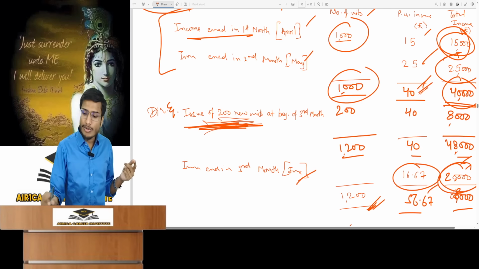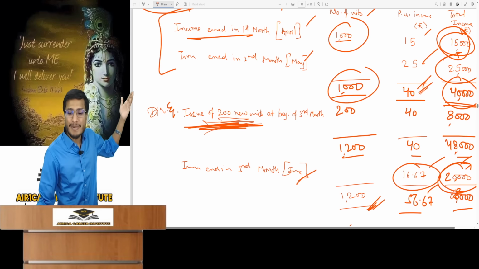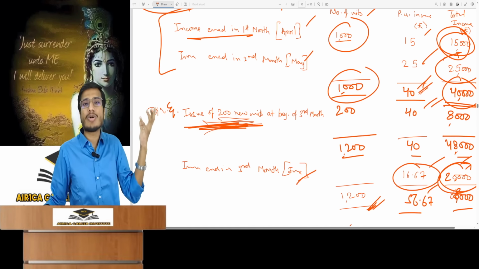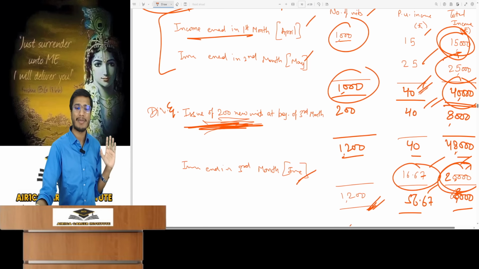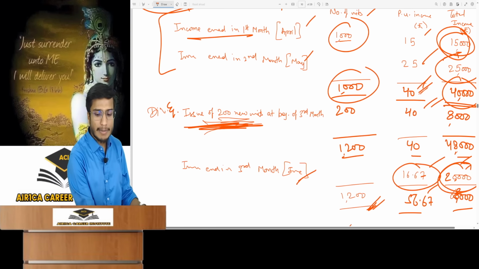New ones only get 20,000, which is 16.67. So why give them 56.67 per unit, right? You can get 40 rupees per unit. You have already collected it. So you took the new unit holders to whom new units were issued and equalized them with the rest of the old unit holders. Everyone came to equal level. So it's nothing, just a very simple concept.